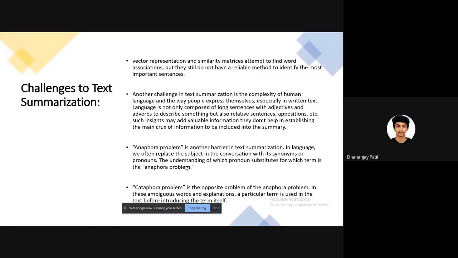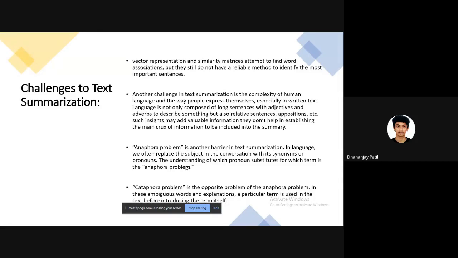Language is not only composed of long sentences with adjectives and adverbs to describe something, but also relative sentences, appositions, etc. Such insight may add valuable information, but they do not help in establishing the main crux of information to be included in the summary.